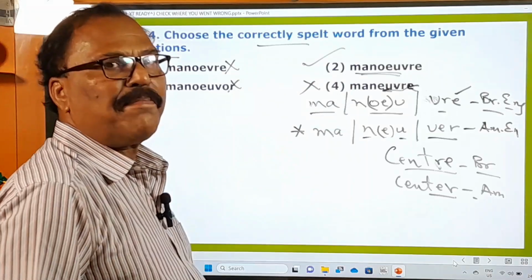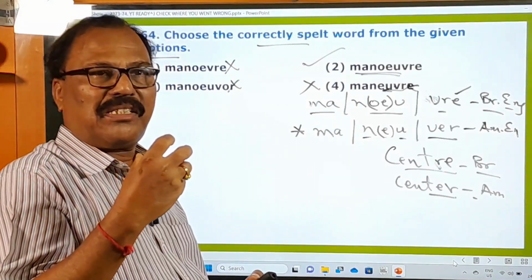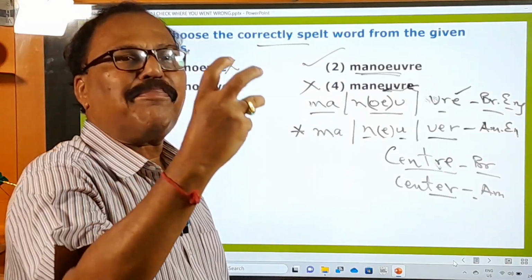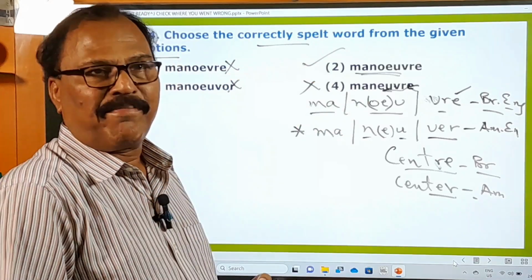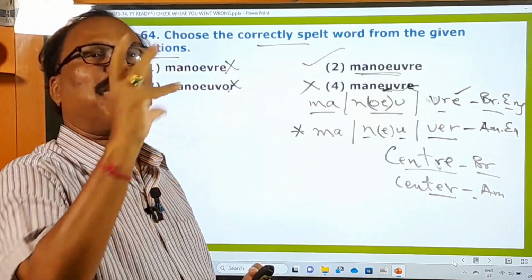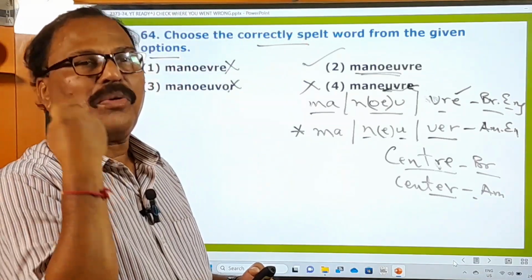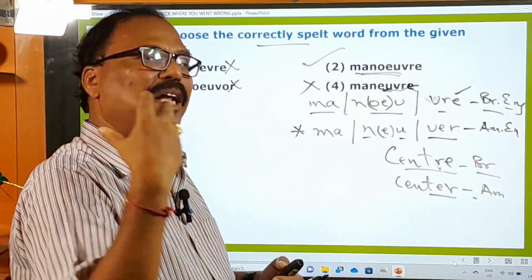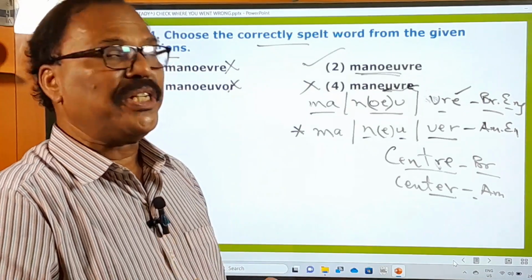Maneuver, if it is a verb, conveys a meaning like this: to get something through dishonest means. To get something through dishonest means. So, Mohan cleverly maneuvered himself into a managerial post.